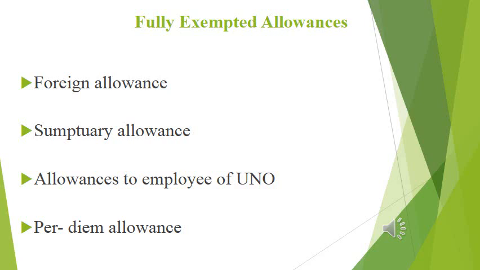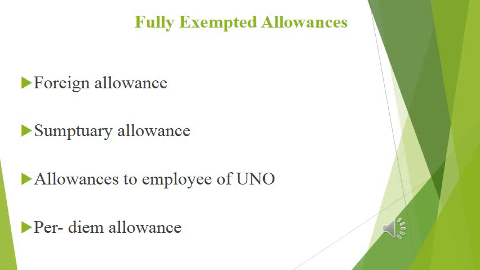And the last one is per diem allowance. Per diem allowance refers to a specific amount of money that an organization or institution allows an employee to spend per day. That is called per diem allowance, in order to cover living and traveling expenses in connection with official matters or work. It is an allowance given to an employee or a worker for completing a task or going on tour away from home.